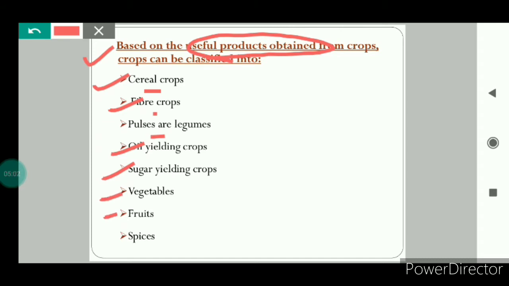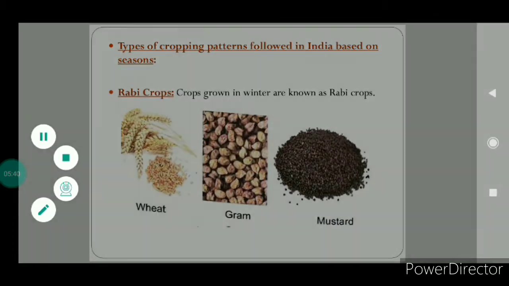Next is vegetables and fruits. Vegetables and fruits have high water content and they have various kinds of minerals and vitamins. In the different types of vegetables and fruits, different types of minerals and nutrients are found. Spices. Spices are the flavoring plant products. Means the spices add flavor to the food, or we can say they add taste to the food. So this was all about the classification of the crops on the basis of the useful products that we get from the crops.